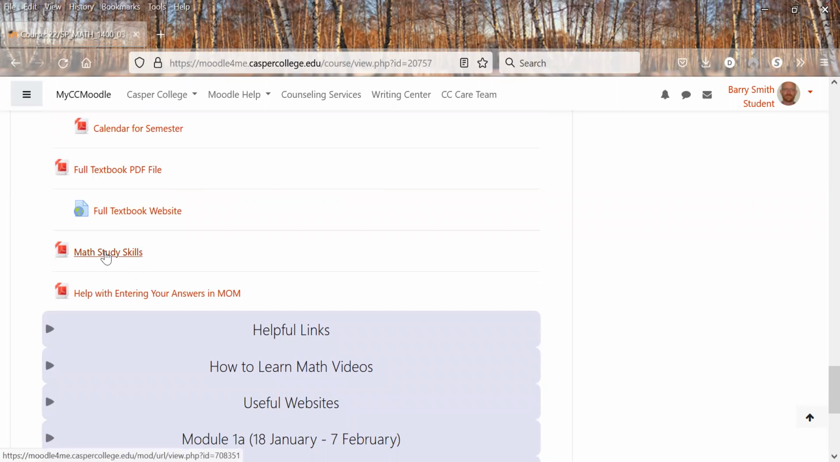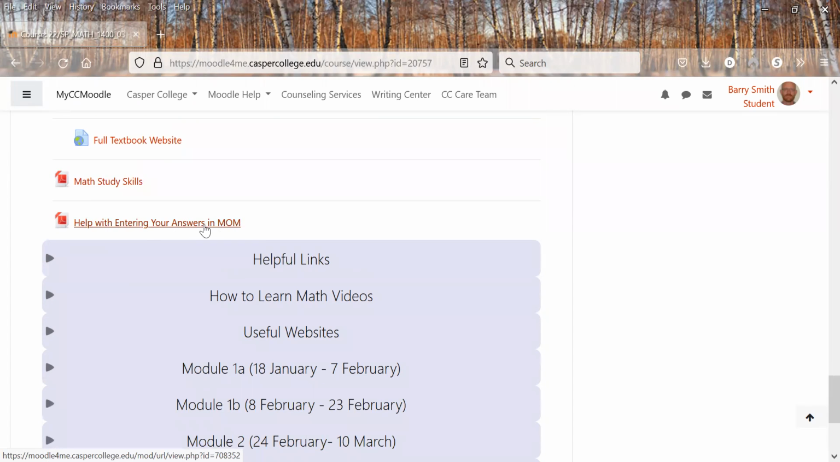Here we have a math study skills section. It talks about how the brain works in learning things, as well as different brain-friendly techniques to learn math or any class for that matter. So you can use these study skills for any class you take. If you haven't used My Open Math, or MOM, before, here's how to enter answers. It gives you an idea of what to do there.